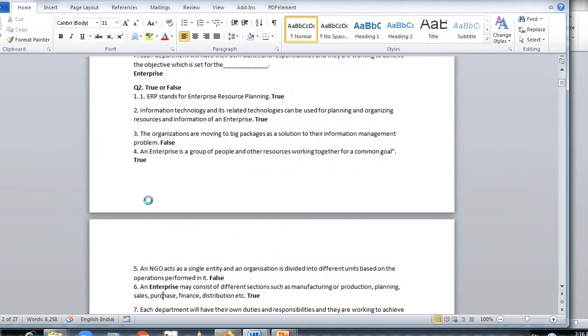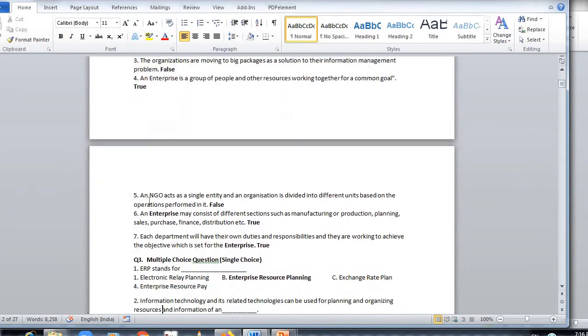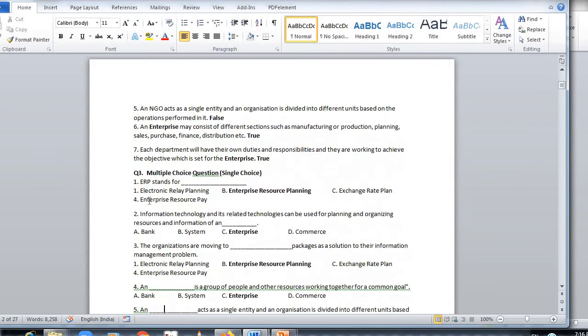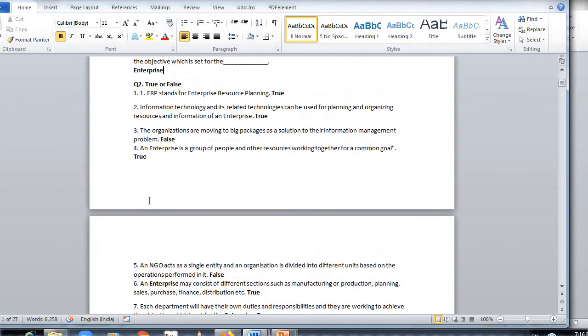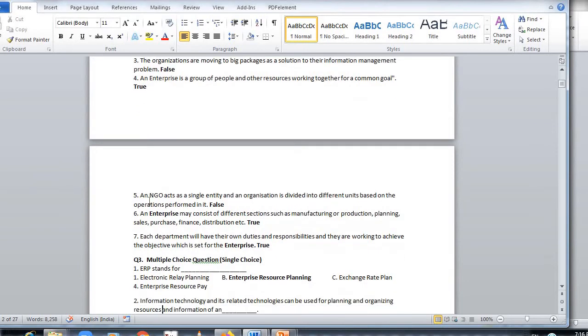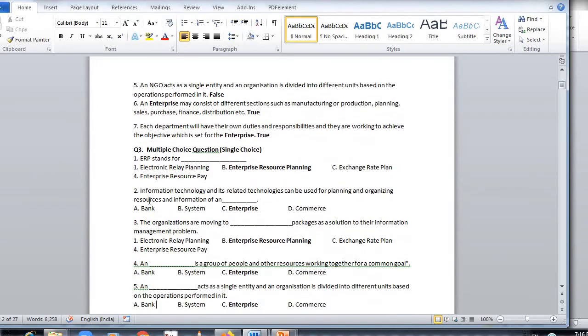Here is the true or false of the first question. Here is the multiple choice question of the first question. I'll just again take it up. True or false. This is multiple choice.